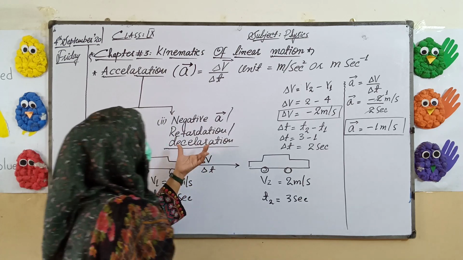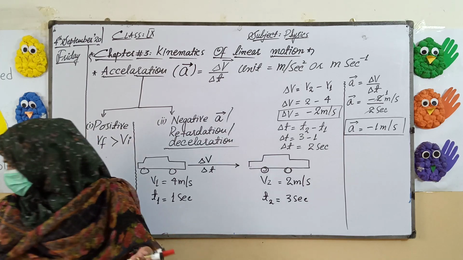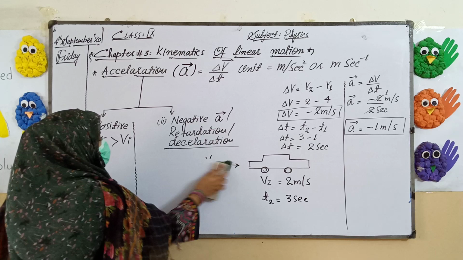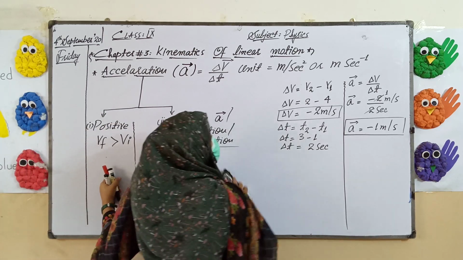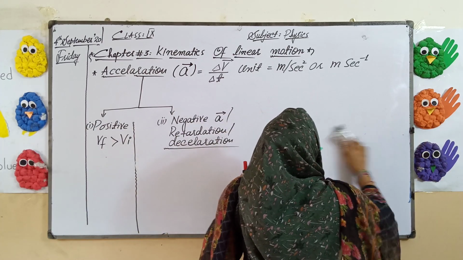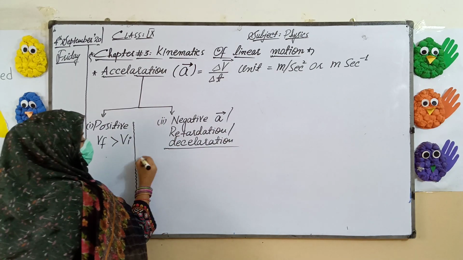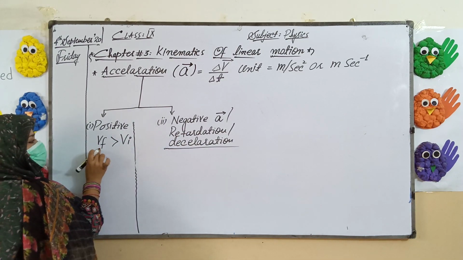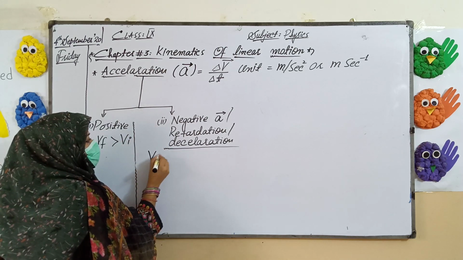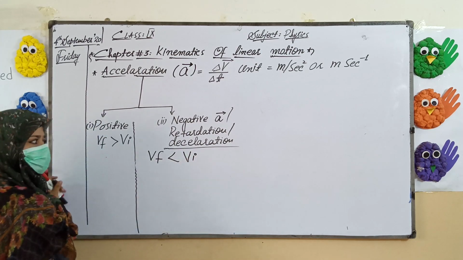So in case of negative acceleration, the speed will be slower, or in the other way we can define the negative acceleration as: in negative acceleration, the final velocity will be smaller than the initial velocity. And in positive acceleration, final velocity is greater than initial velocity. In negative acceleration, final velocity is smaller than the initial velocity.